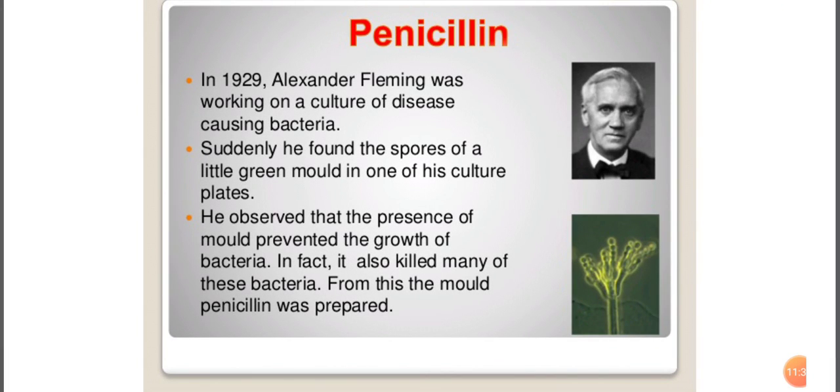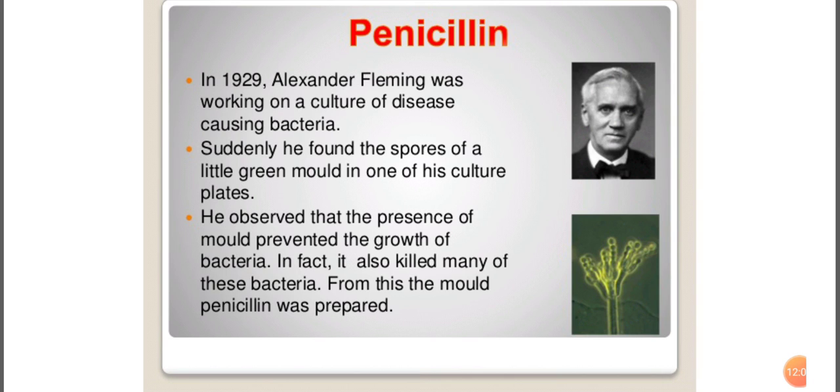Penicillin is the antibiotic that was discovered in 1929 by Alexander Fleming. He was working on a culture of disease-causing bacteria. Suddenly, he found the spores of a little green mold in one of his culture plates.